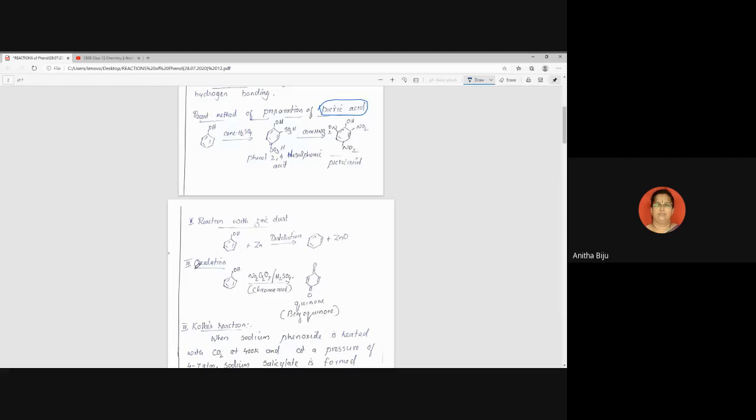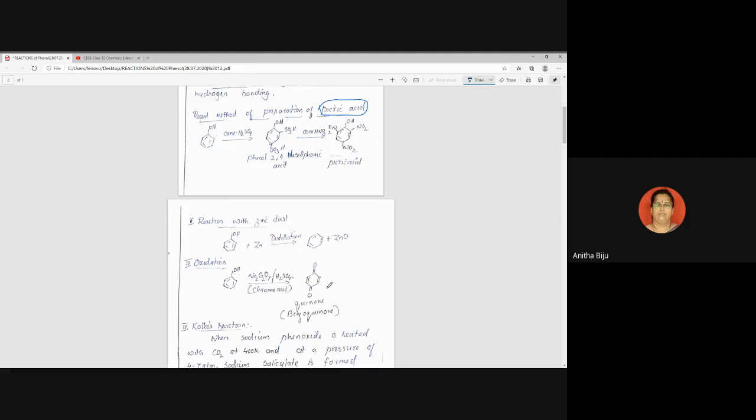Another reaction is the oxidation reaction of phenol. Oxidation of phenol results in a compound called quinone. Look at the structure. It is not benzene. 4 pi bonds are there. See that here 1 pi bond, here and here and here.